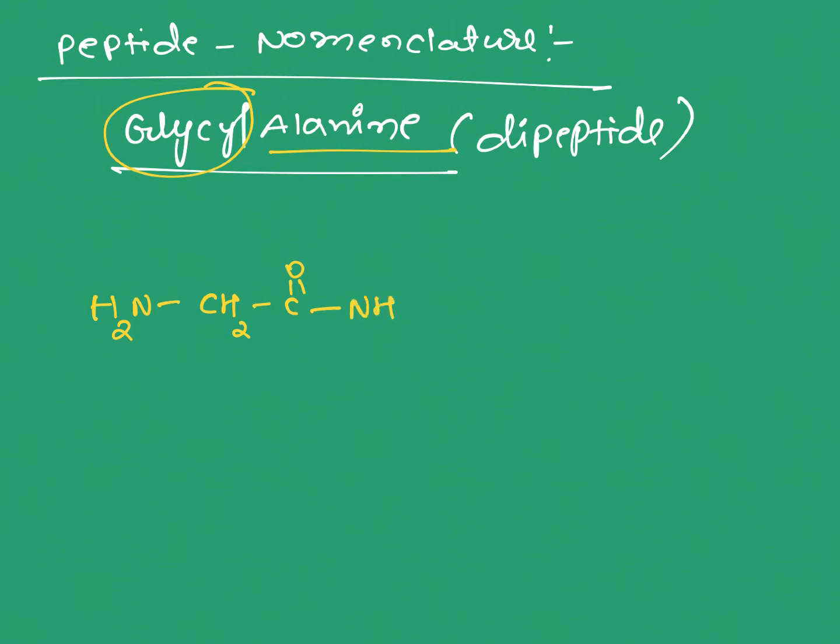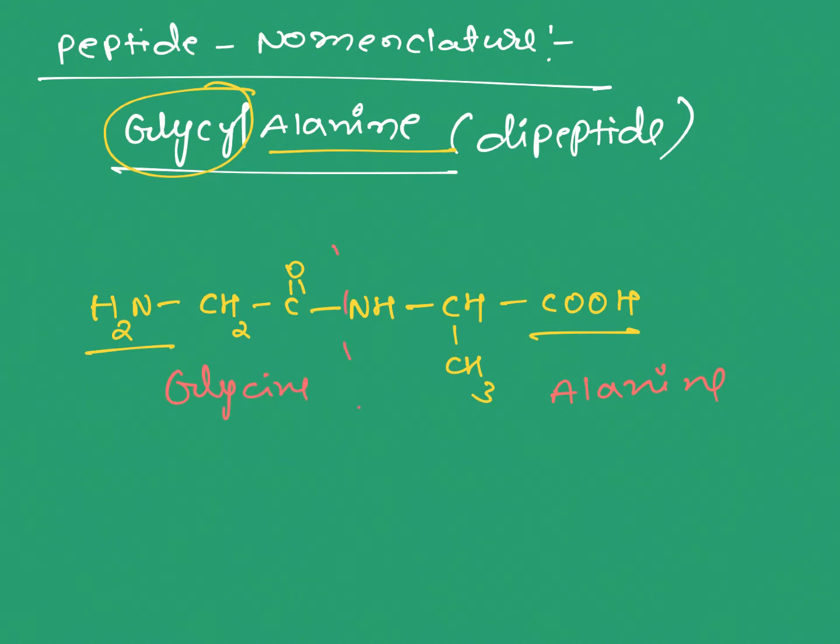So here, with the amide bond which forms a peptide linkage, CH and CH3 COOH. So here free COOH is there, here free NH2 is there. This is the alanine amino acid, and this is the glycine amino acid.